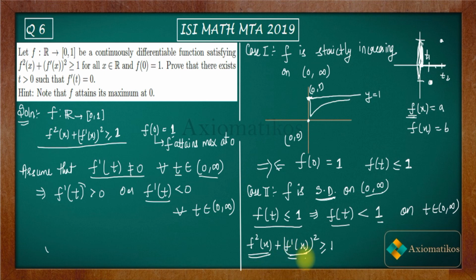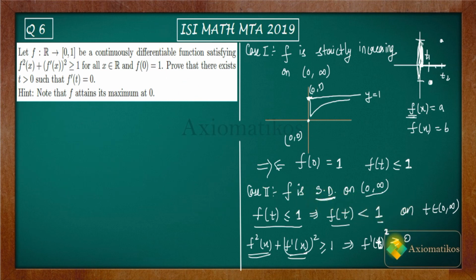So f dash of t square, I will write the square initially, will be greater than something positive. Are you getting my point or not?